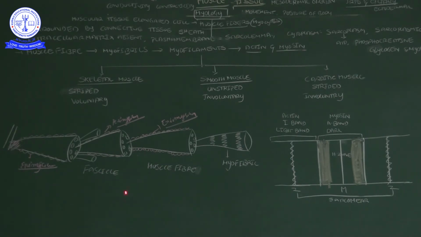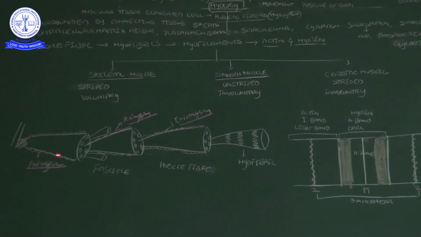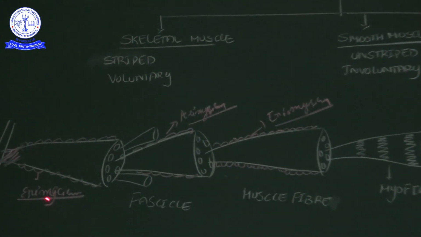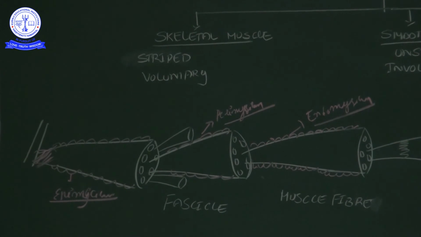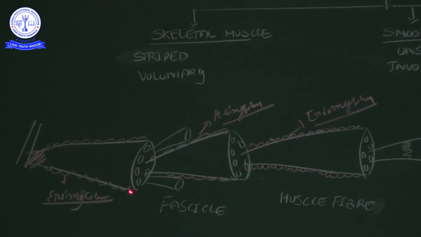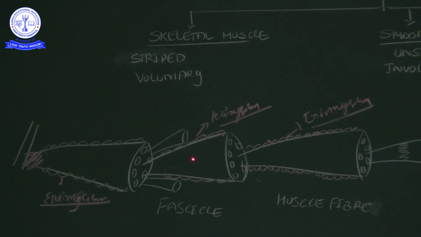Now some general information about muscle. Muscle means nothing but meat. That meat is covered by the epimysium. Inside the muscle there are several bundles, and those bundles we call fascicles.